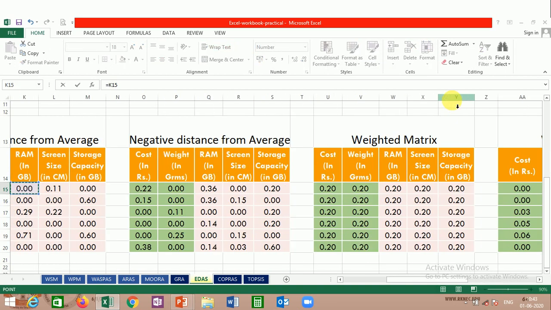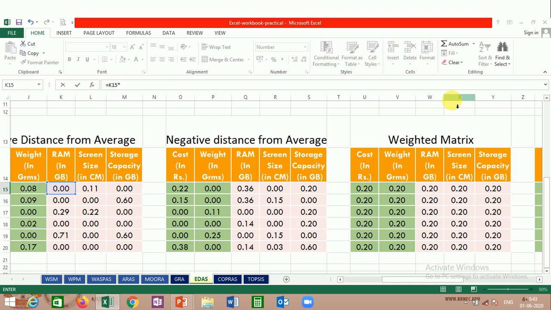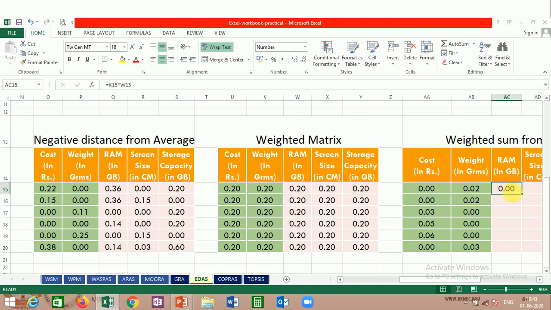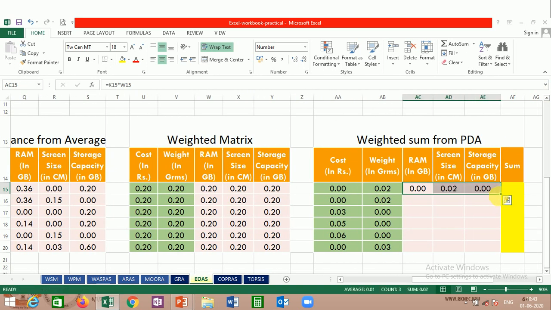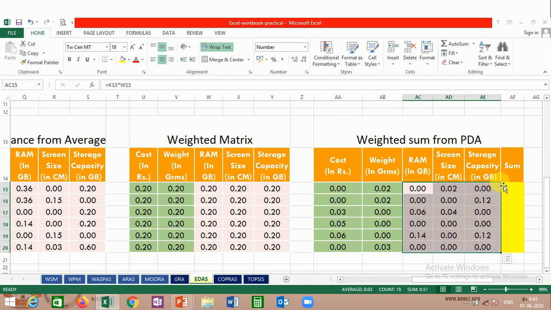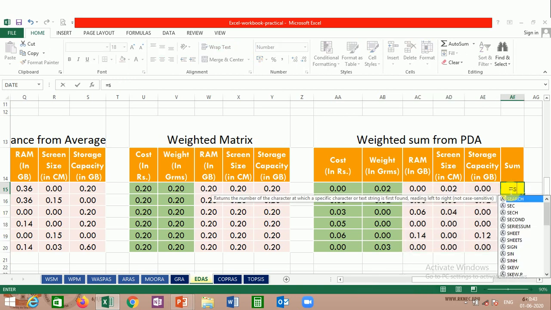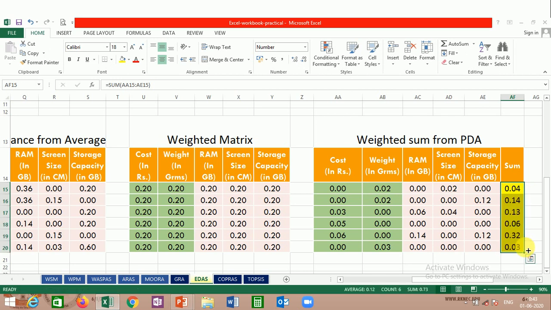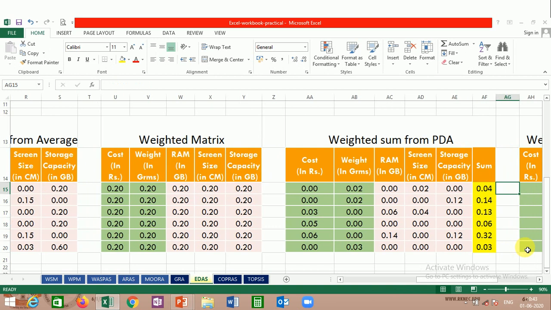Again, let us select the positive distance value. This is the value into, this is the value. Just press enter, drag it horizontally and drag it vertically. So the weighted sum for positive distance from average is done. What we need to do now is make a sum of this. Let us make a sum of this. We have made a sum, and let us drag this sum. So we are done with the weighted sum for positive distance of average.